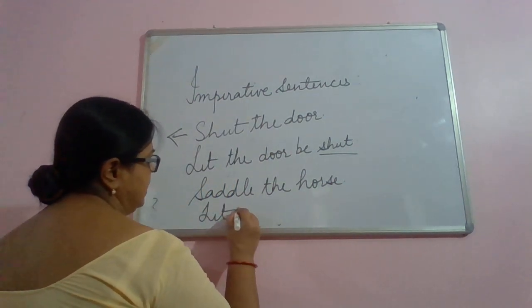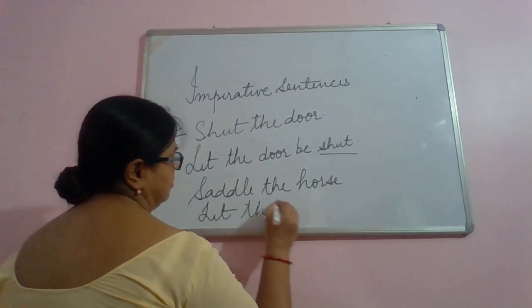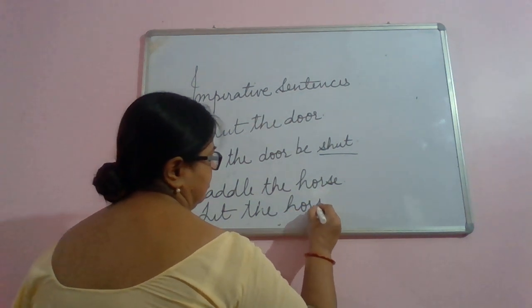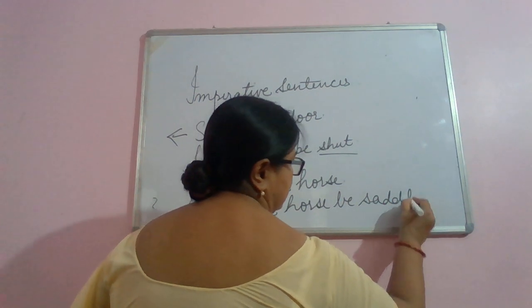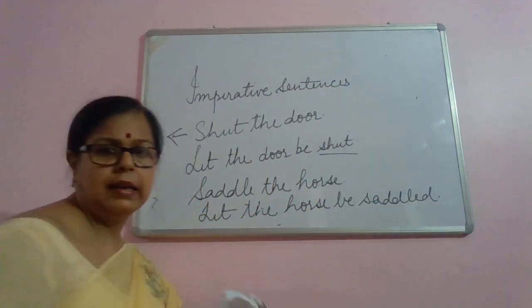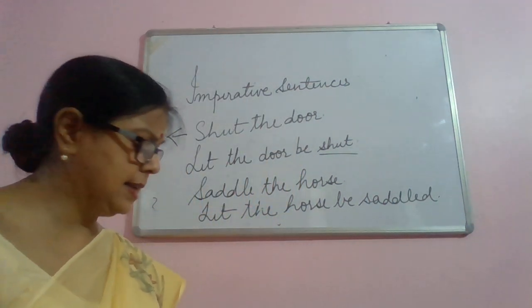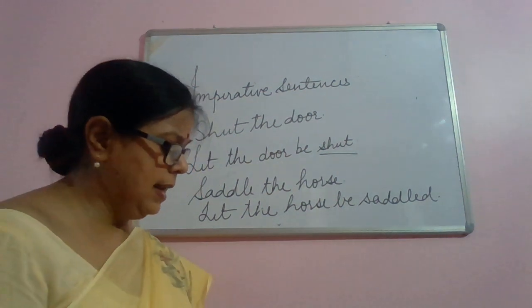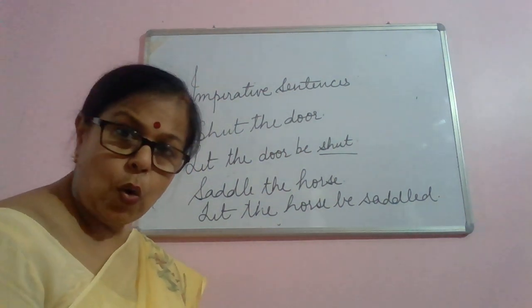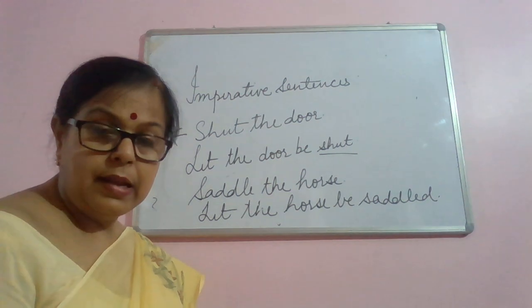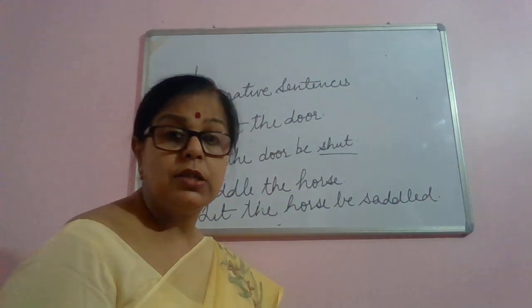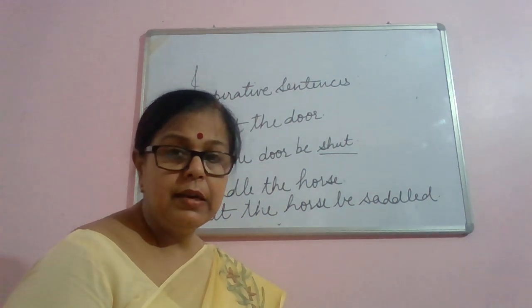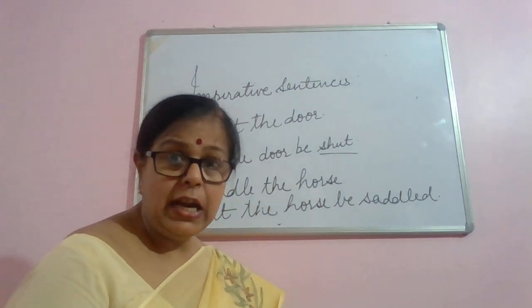Let the horse be saddled. Let the horse be saddled. Now, let me complete my homework. Let me complete my homework.